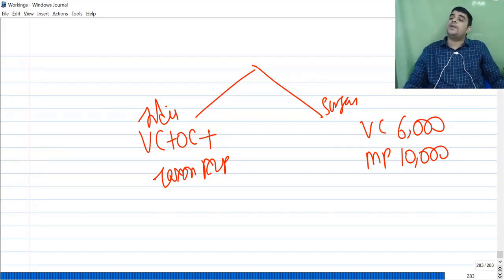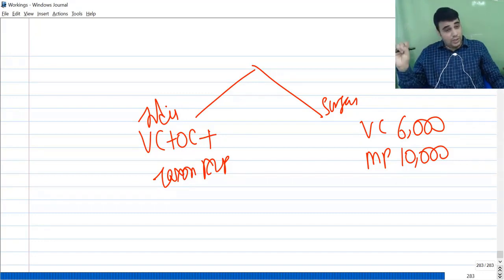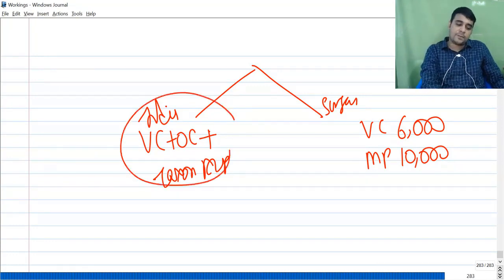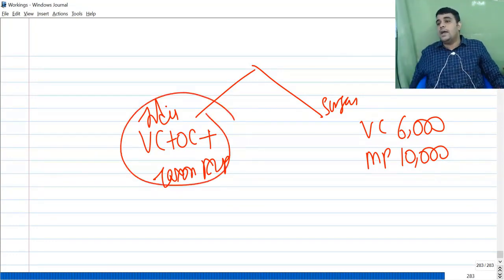So irrespective of the price at which you transfer, the Indian entity will have 3 outflows. One is variable cost of 6,000. Second, if at all any opportunity cost is there, which is not there in this question. And third, they have to pay income tax of 1,000 rupees. So in your minimum transfer price, there will be an extra component called tax based on arm's length provision.